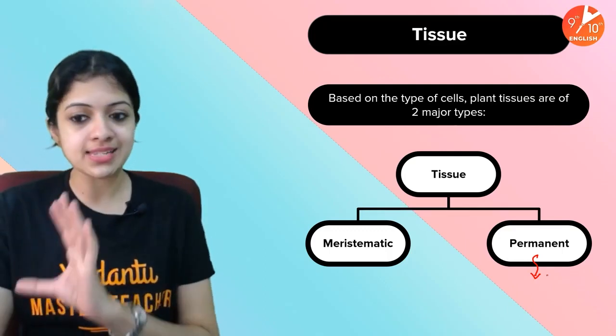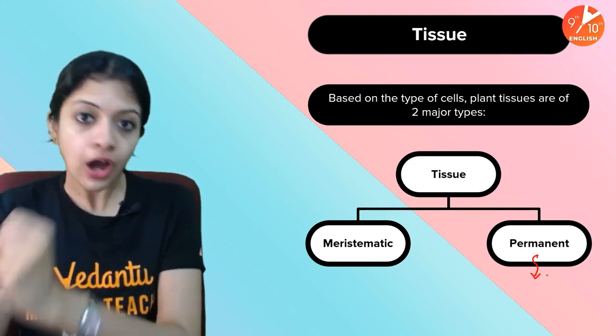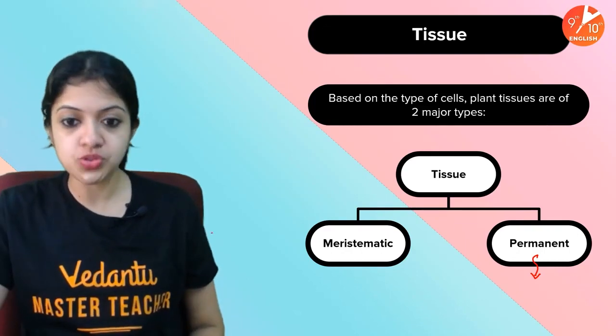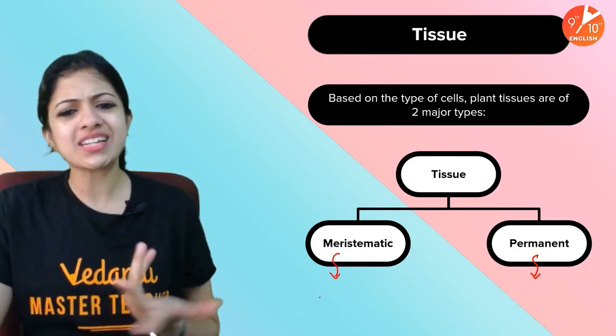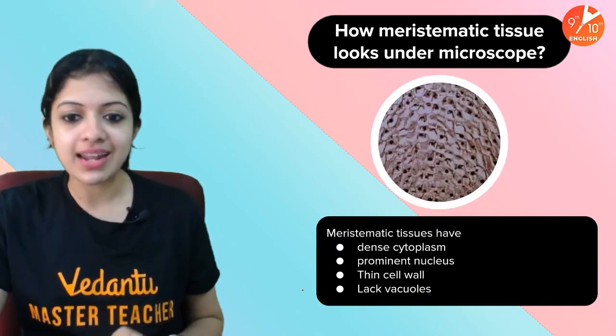It is permanent. It doesn't change once it has assumed a permanent role. But then meristematic tissues are a little different. So what is it exactly? Is it some kind of a temporary tissue? Well, let's try and understand that.